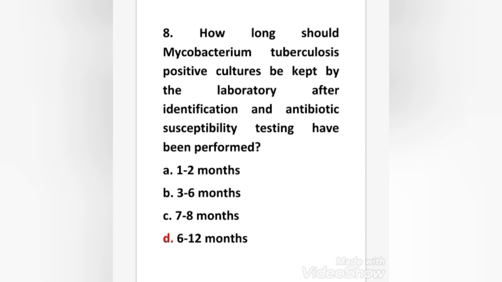Standard therapy using INH and rifampicin for classic uncomplicated pulmonary tuberculosis is 9 months. The patient may not respond to therapy even when the organism is susceptible to the antibiotics in vitro. Therefore, cultures must be kept for up to 1 year in order to facilitate testing of additional antibiotics should the infection become refractory to therapy. So, right answer is option D, 6 to 12 months.